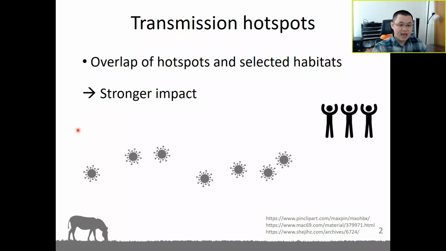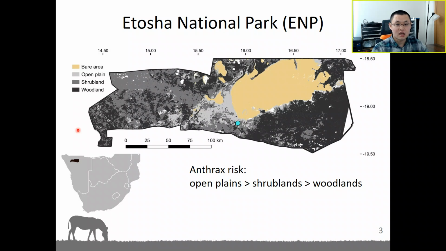So we tested this idea with a study conducted in Etosha National Park. Etosha National Park is located in northern Namibia in southern Africa. There are four major habitat types: bare areas, open plains, shrublands, and woodlands. These are bare areas. They are salt pans. There's barely vegetation growth. Animals seldom use the areas, so they were mostly excluded from this study.